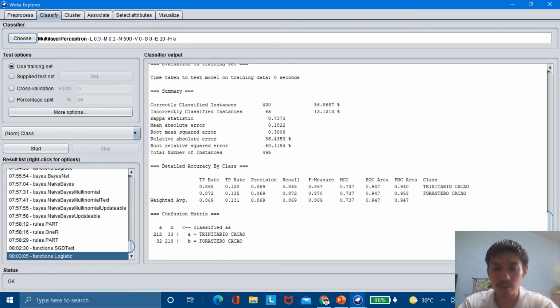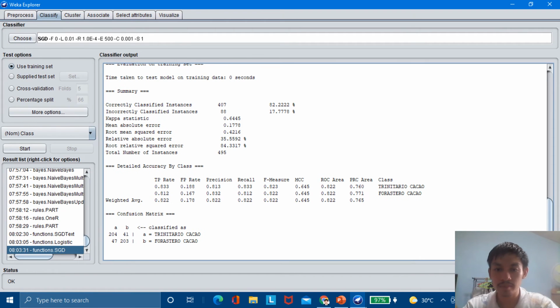So our goal is to choose a classifier with 90% above accuracy. It means high accuracy. It is the best classifier for this data set. So let's try to look for classifiers with 90% above. So let's try SGD. It says that correctly classified instances are 407 with 82.2222%, and incorrectly classified instances are 88 with 17.7778%.